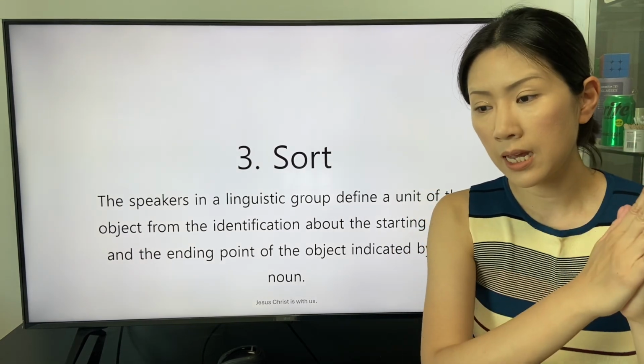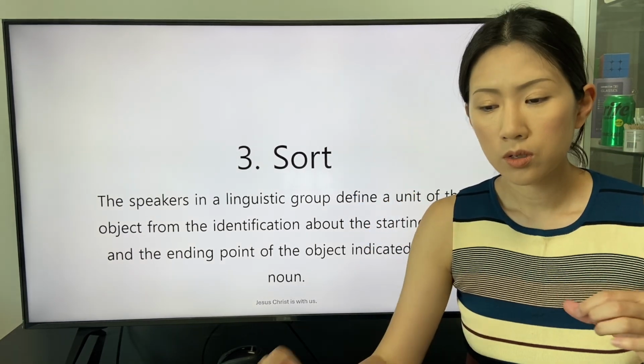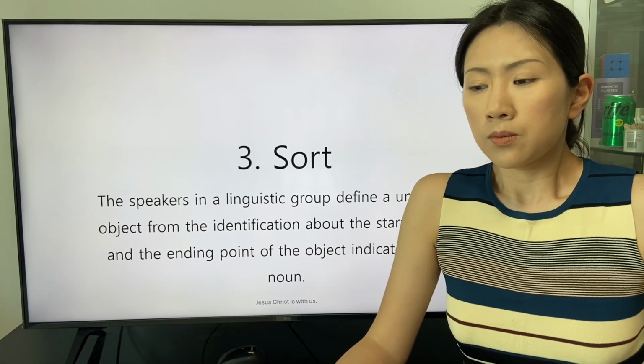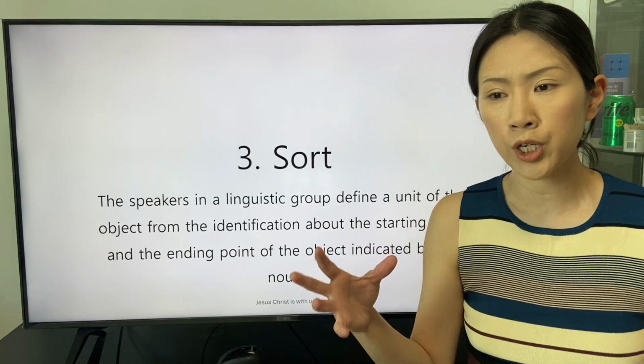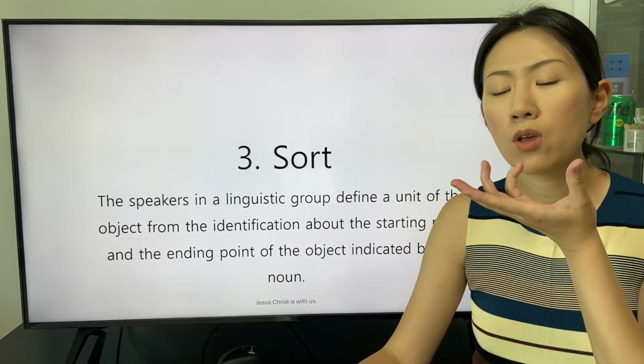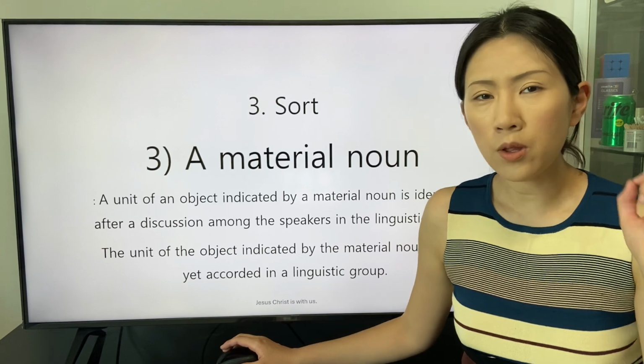From the start and the end, the speakers in the linguistic group identify the existence of the object with the number 1.